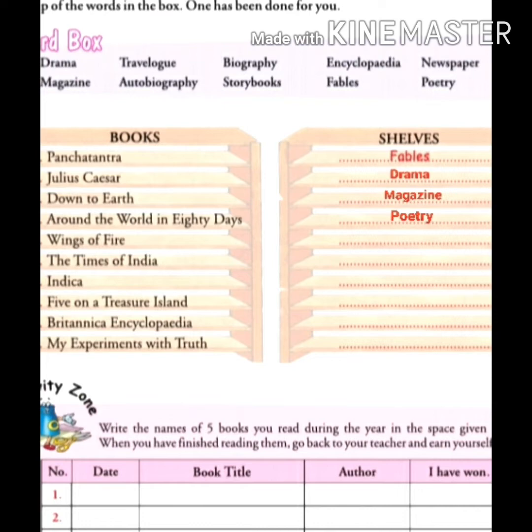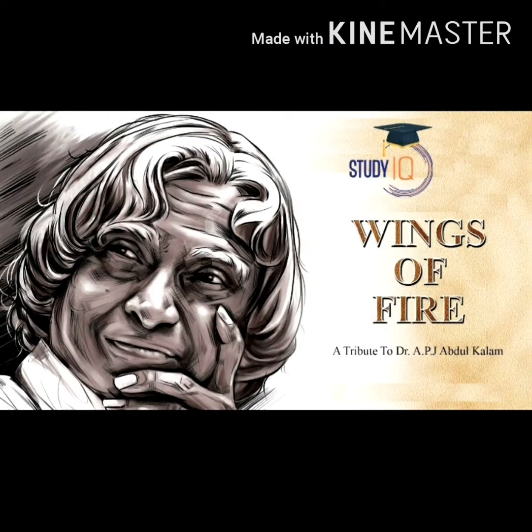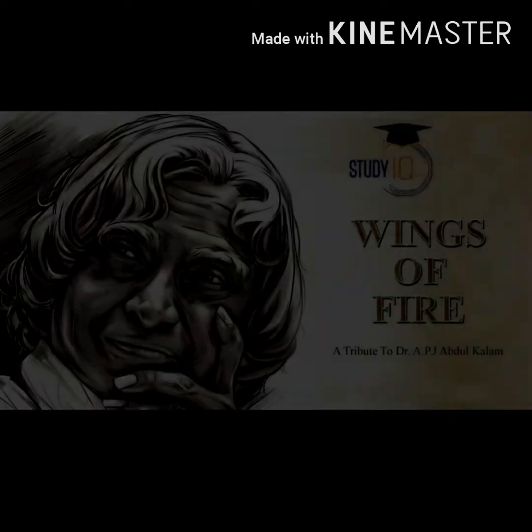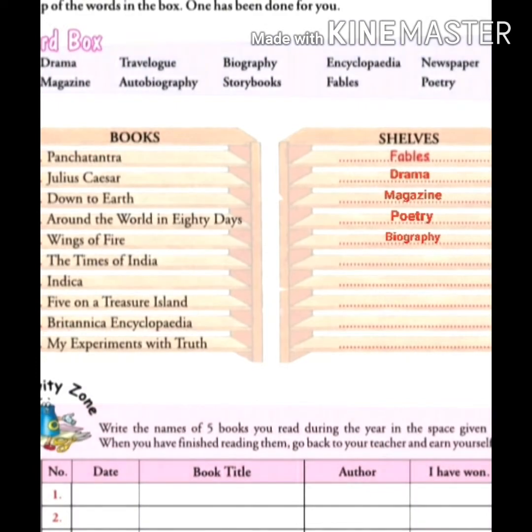Next come to 5 number. Wings of Fire. It is a biography of APJ Abdul Kalam, the former president of India. So we will put this book in the shelf biography.